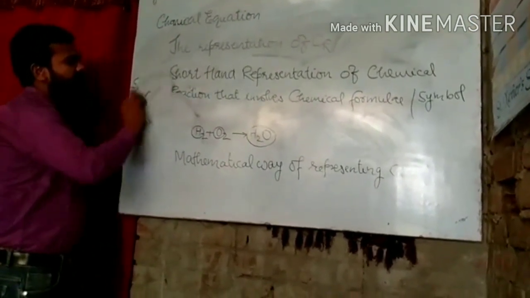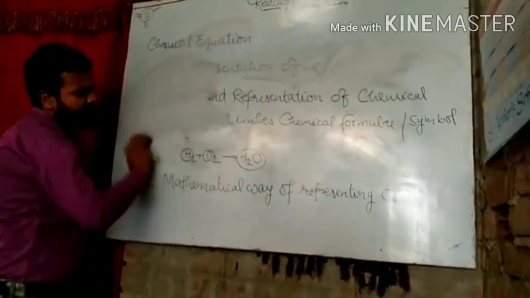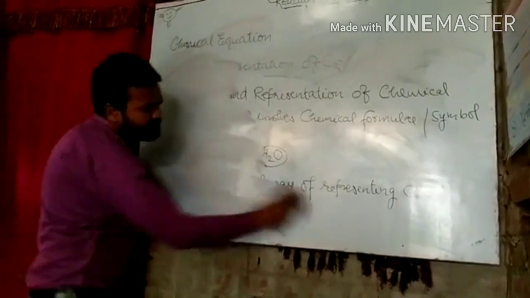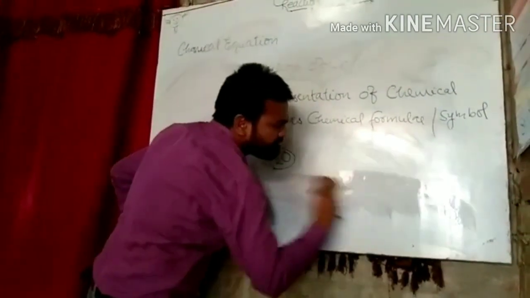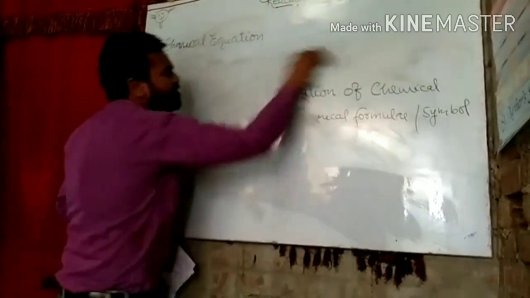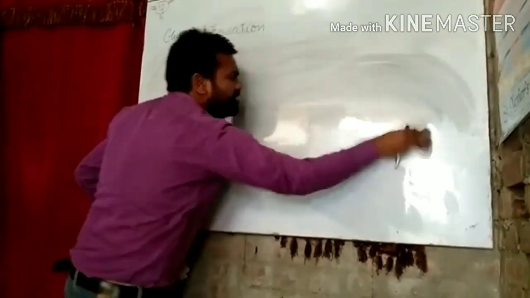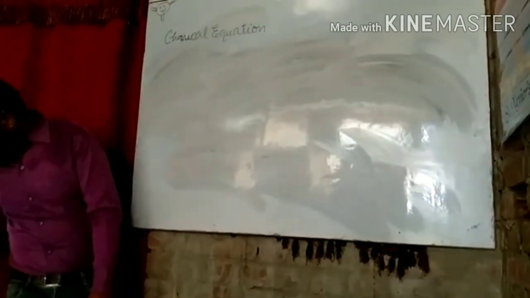Now we have to know about its significance. What is its importance?